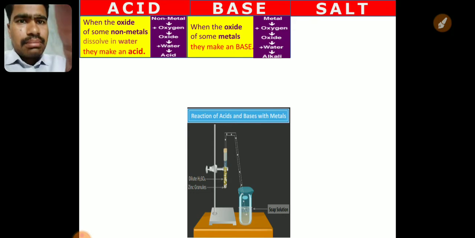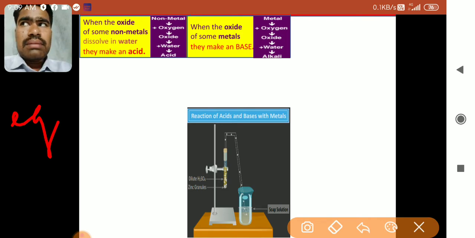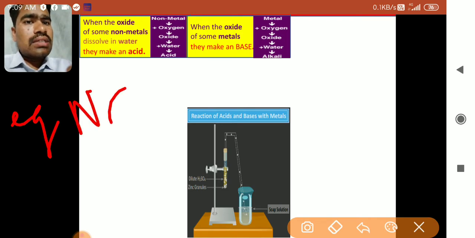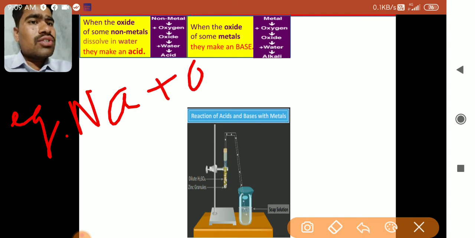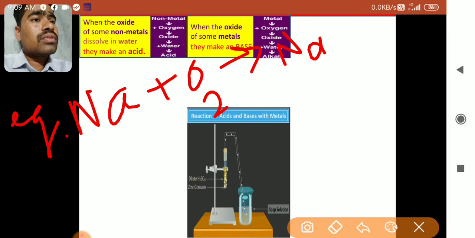I'll give you an example: Na. What is Na? Sodium, a metal. When it reacts with oxygen, it forms a metal oxide, that is Na2O.